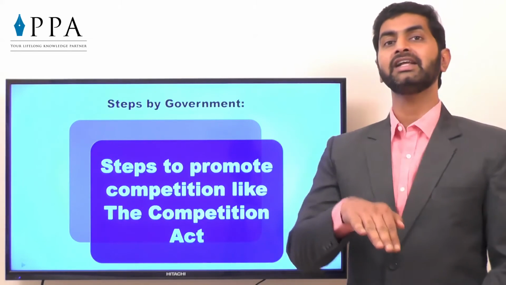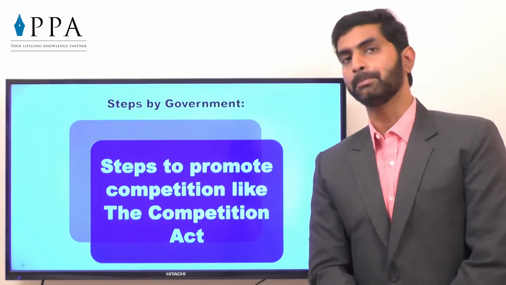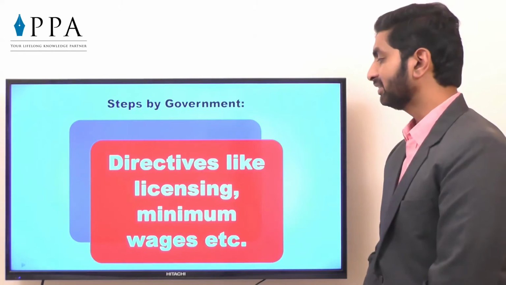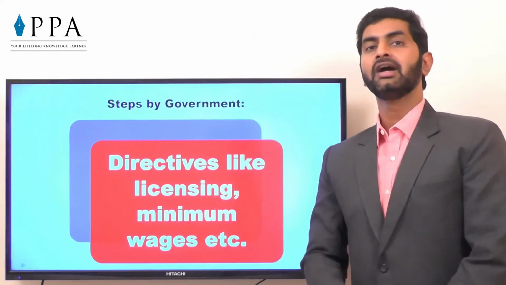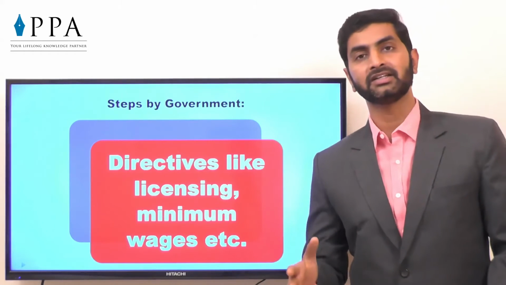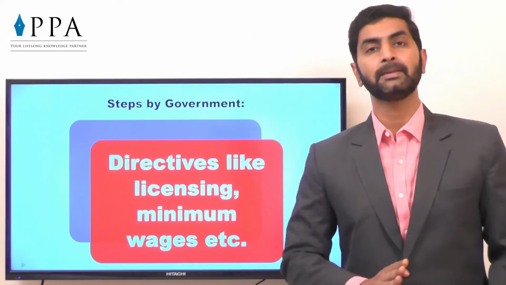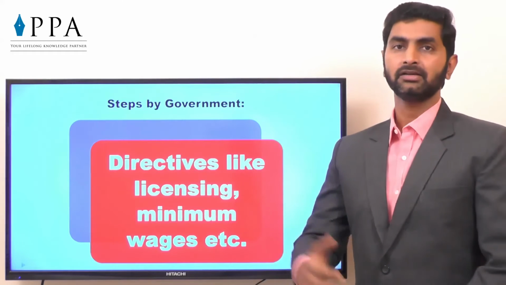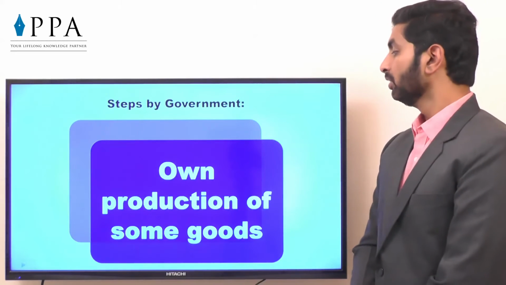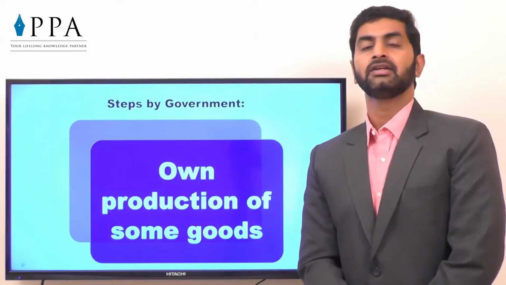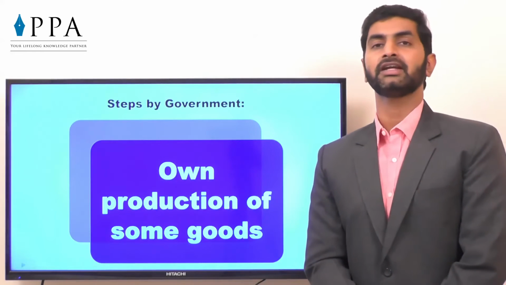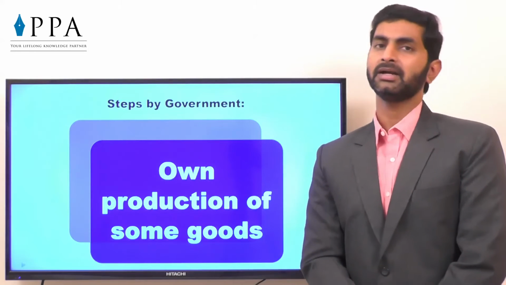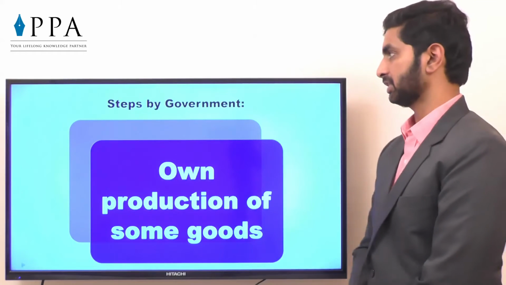So the government indirectly helps the market by creating acts like the Competition Act, which avoids monopoly and boosts competition. Fourth, directives like licensing, minimum wages, etc. The government gives licenses to a particular sector. Let's say some area is specifically reserved for small-scale or medium-scale industry. So it boosts them to produce more and make the best utilization of resources. Fifth, own production of some goods. Sometimes in some areas the private sector is not interested, then the government will take the matter in hand and produce these goods. Generally such things are not there in India, but if required, the government will interfere and produce such kinds of goods.